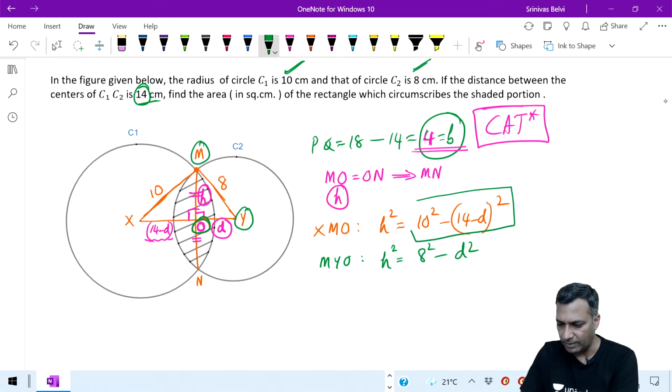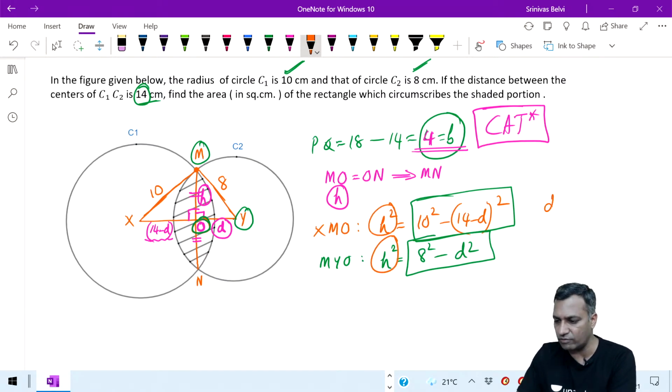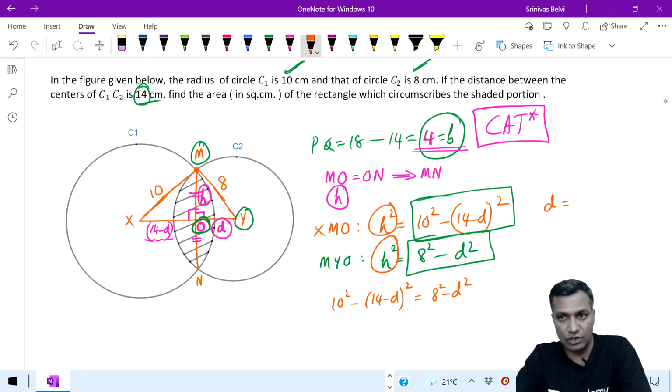Now I can equate both of them, because both of them are referring to H square itself. Therefore, I can get the value of D square from here. Can one of you quickly solve and let me know the D square there? It should not take much time. This is all you have to solve: 10 square minus (14 minus D) square is equal to 8 square minus D square. D square gets cancelled. You would get the value of D first. One of you quickly plug in the value of D.